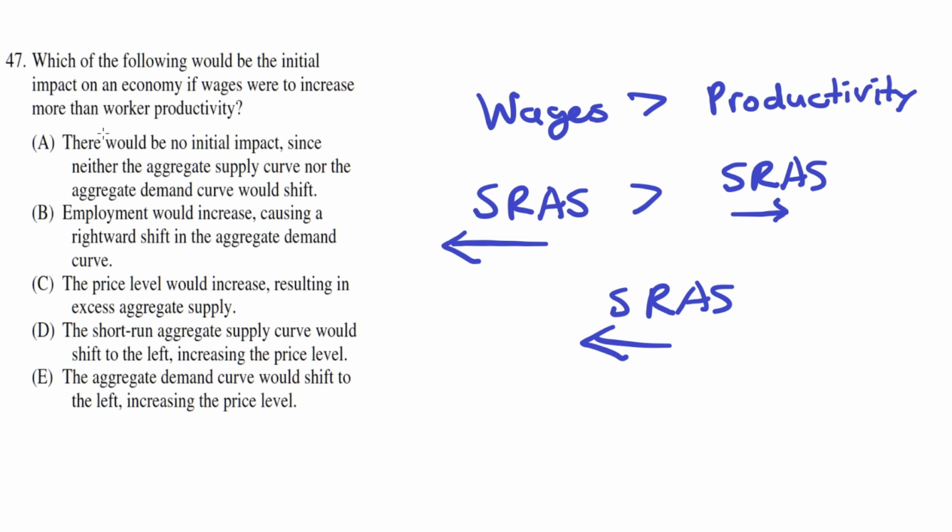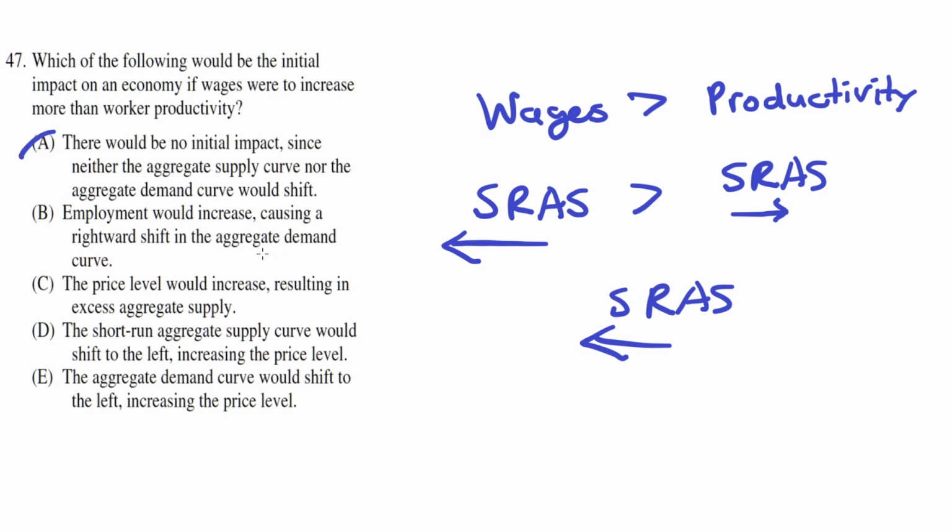Now with this, let's look at the answer choices. A. There would be no initial impact since neither the aggregate supply curve nor the aggregate demand curve would shift. This is incorrect because we've just highlighted how the short-run aggregate supply curve would shift to the left, so that means there is an initial impact. So A is incorrect.